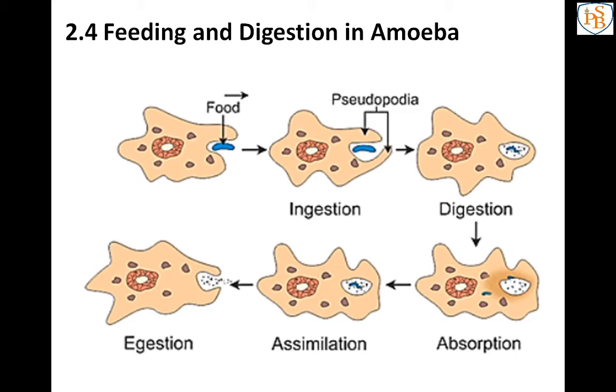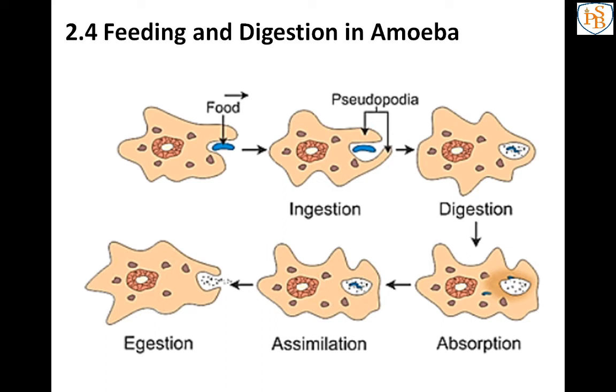When the amoeba starts to move with the help of pseudopodia, it senses the food, and then pushes out pseudopodia. When it senses the food, it pushes out pseudopodia around the food particle and covers it. So with the help of pseudopodia, the amoeba traps the food and stores it in the food vacuole.